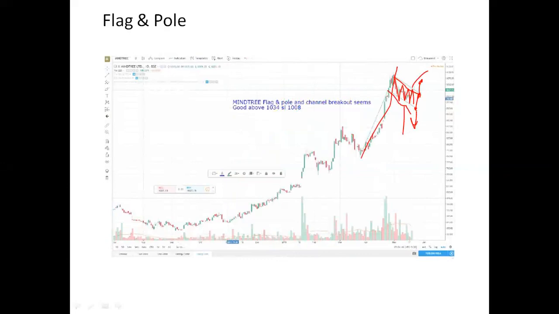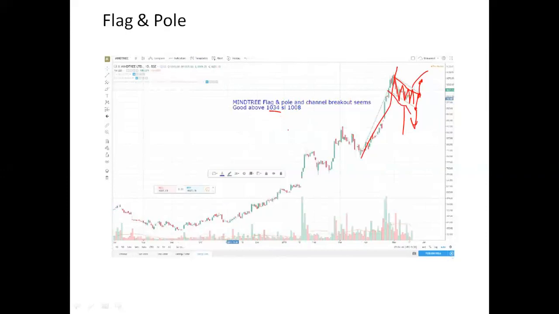You can easily get this target within 1 week, within 5 days. In the case of Mindtree, it was drawn near about in the month of March, and within 2 or 3 days it touched 1100, and we booked the profit. So the flag and pole pattern is a swing trade.